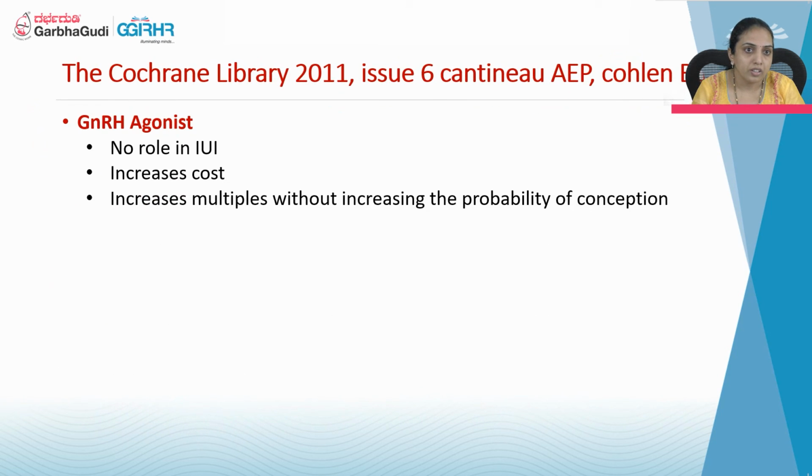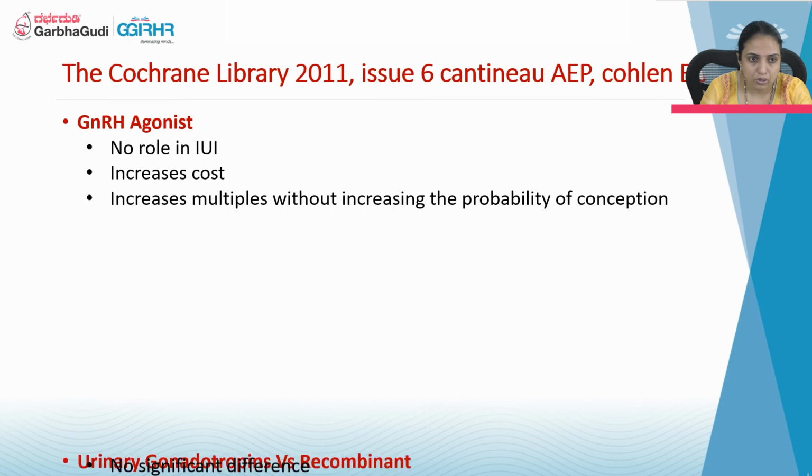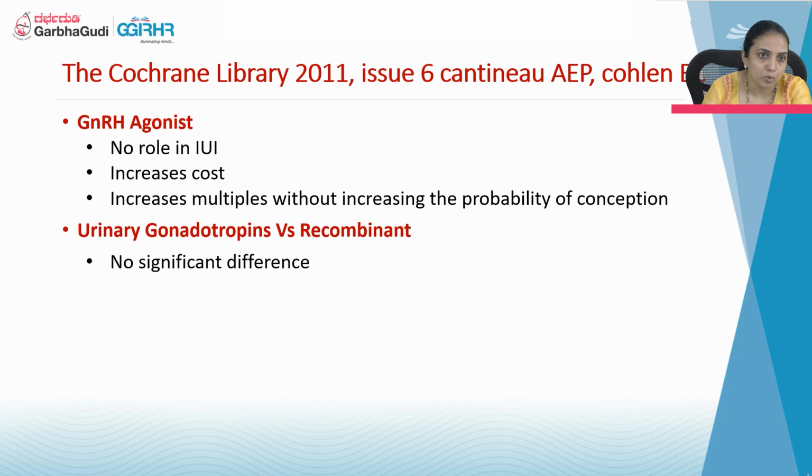GnRH agonist, there is no role in IUI. It increases the cost. It increases multiple pregnancy without increasing the probability of conception. For stimulation, we don't use GnRH agonist much, but as an ovulation trigger, we can use it whenever more follicles are there in a PCO patient.